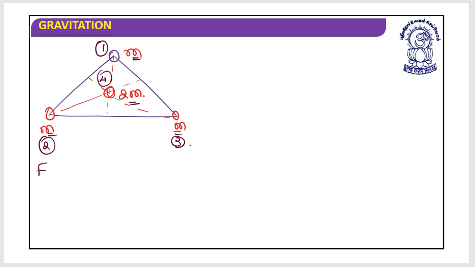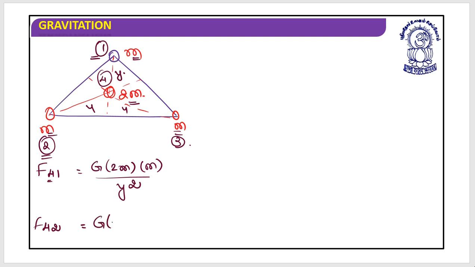So let's write the force on the fourth particle due to the first particle. Let's call the distance y. It's G into 2m into m divided by y square. Now let's call the force on the fourth particle due to the second.